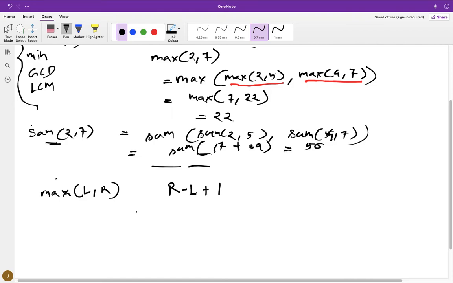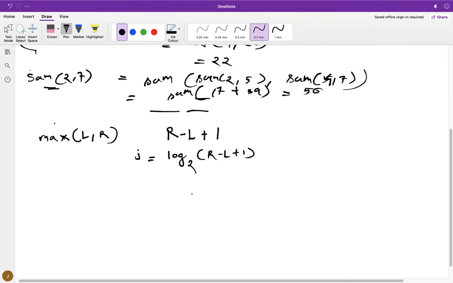Let's say I have a value j, which is log 2 of r minus l plus 1, right? So if I look up in the sparse table that I have built, this value, table[l][j], what will this value give me? This value will give me the maximum element in the range starting from L going to L plus 2 power j minus 1, right?